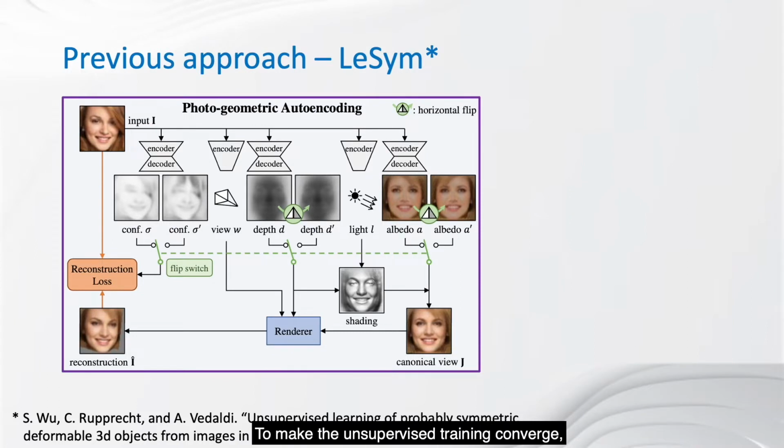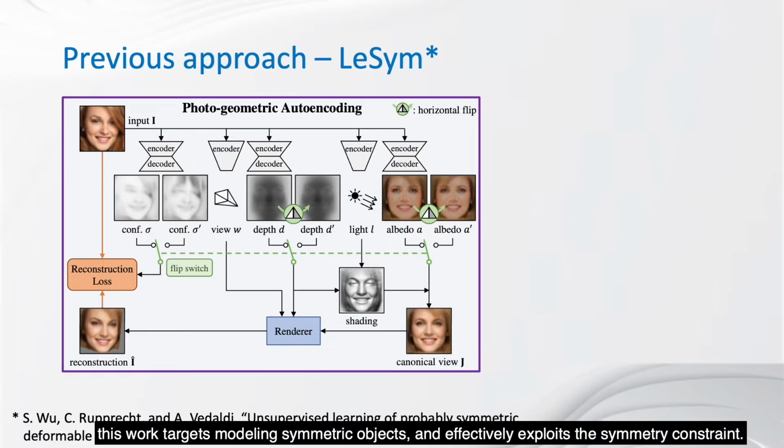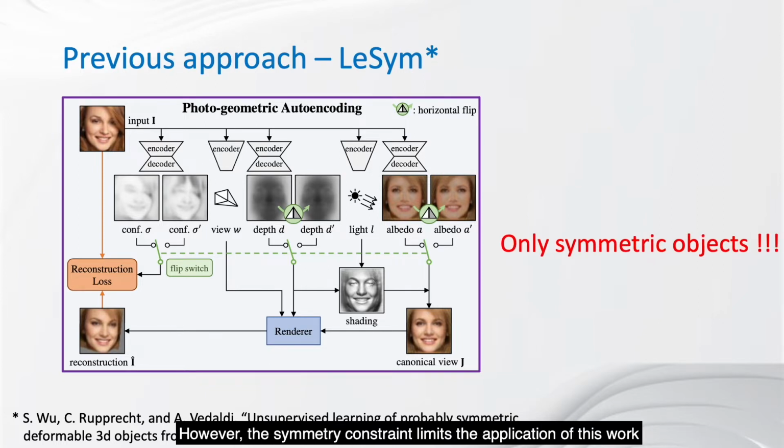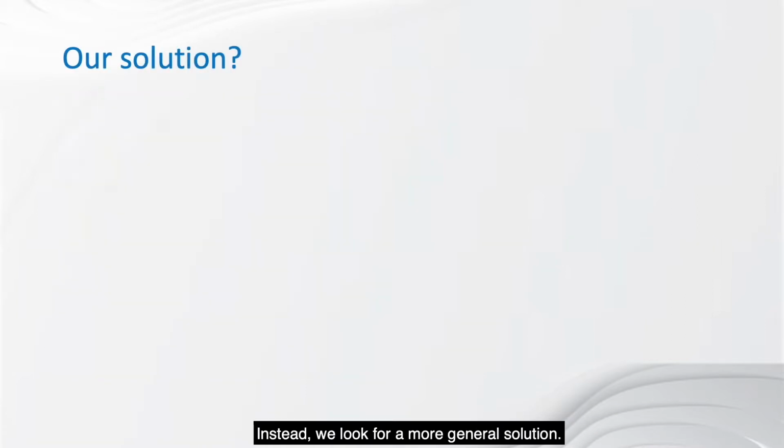To make the unsupervised training converge, this work targets modeling symmetric objects and effectively exploits the symmetry constraint. We call it LESSM, which stands for learning from symmetry. However, the symmetry constraint limits the application of this work and makes it fail to recover asymmetric details. Instead, we look for a more general solution.